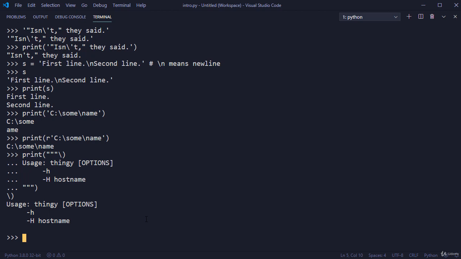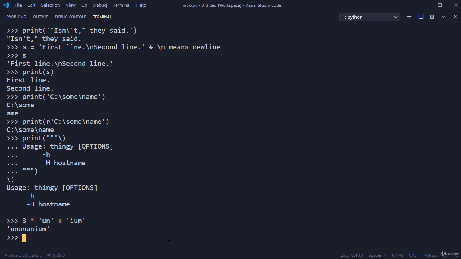Strings can be concatenated with the plus sign operator and repeated with the multiplication operator or asterisk. In this example, we used the multiplication sign to print the string called un 3 times, and then we added it to the string called ium once using the plus sign.